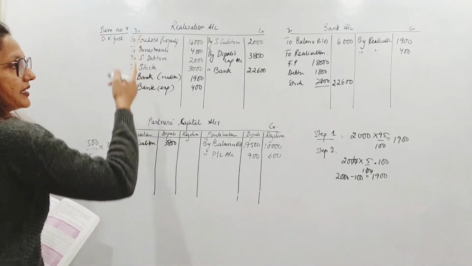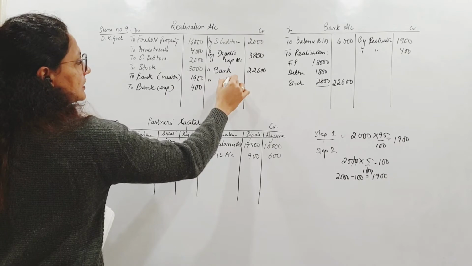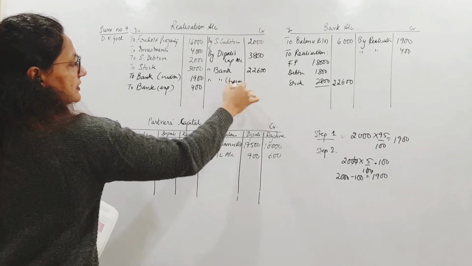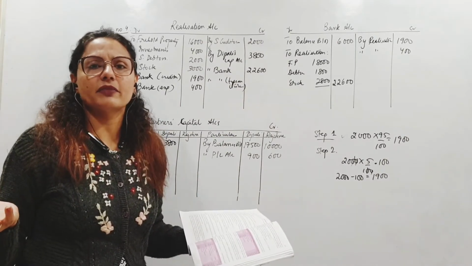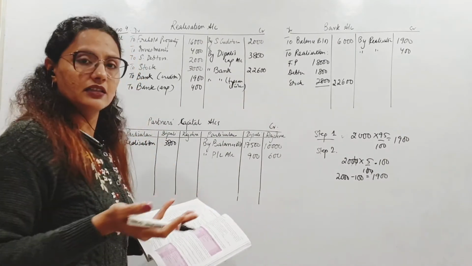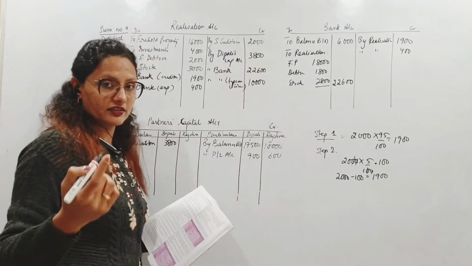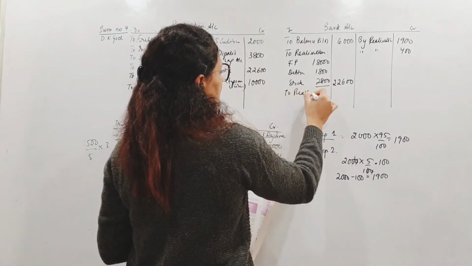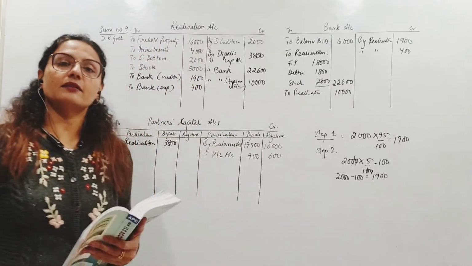So here I am writing realization में, I will write here by bank. This is for the typewriter. Asset recorded था या नहीं recorded था? How does it matter? If it is being realized, it is being sold, money is coming in, I will have to record it. तो बैंक में पैसे आ गए, again to realization, 10,000. Money has come into my bank.